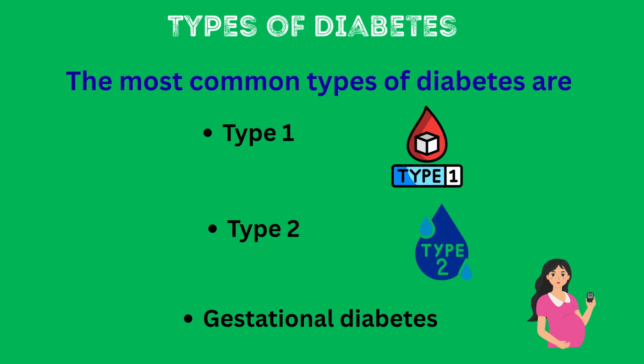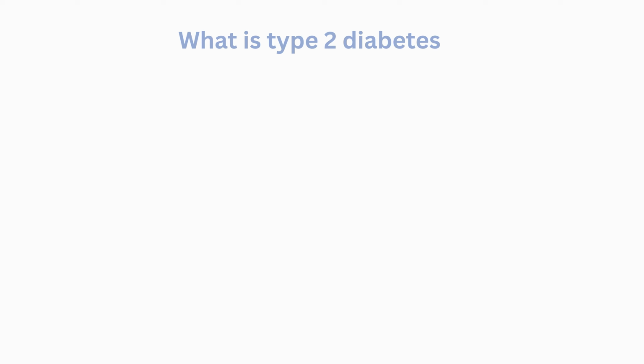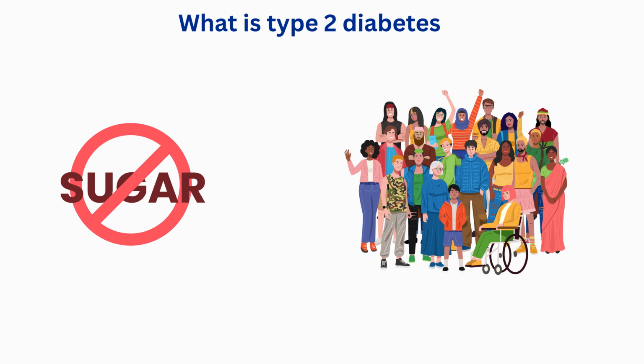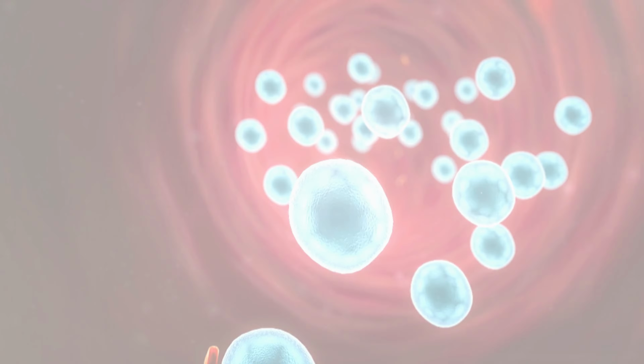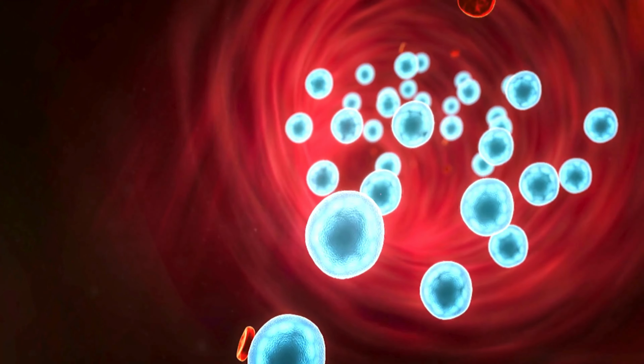Let's now discuss the types of diabetes. The most common types of diabetes are type 1, type 2, and gestational diabetes. We will mainly talk about type 2 diabetes in this video, as it is one of the most common types of diabetes. What is type 2 diabetes?